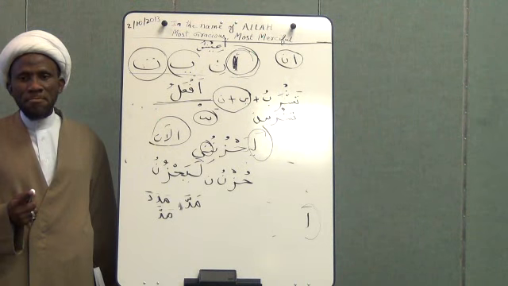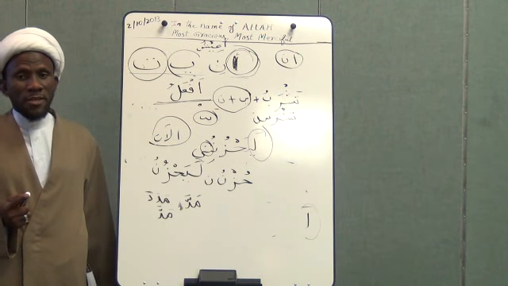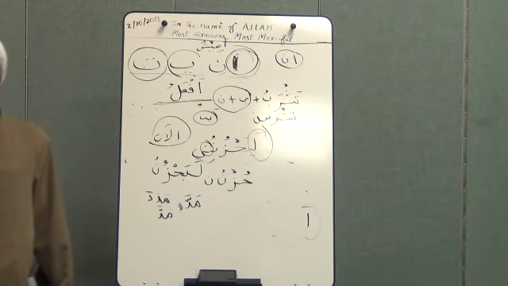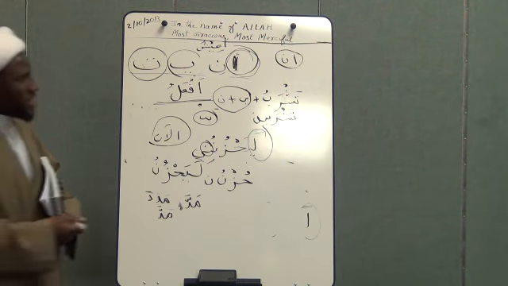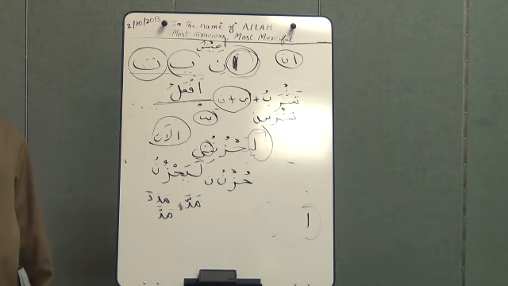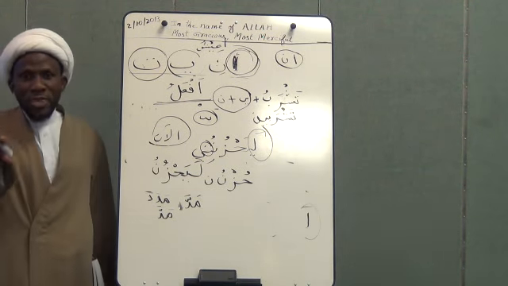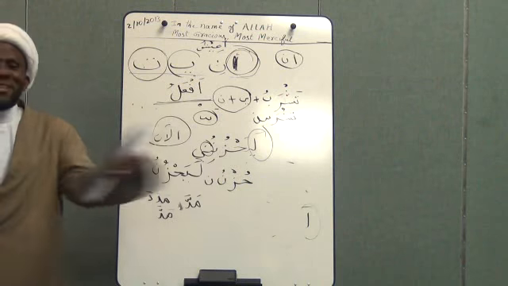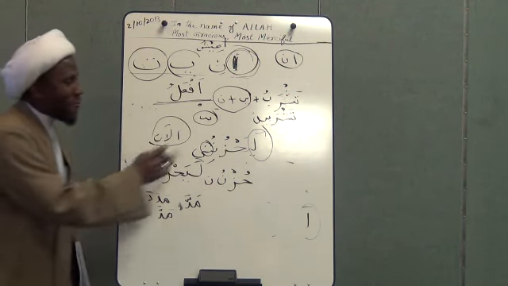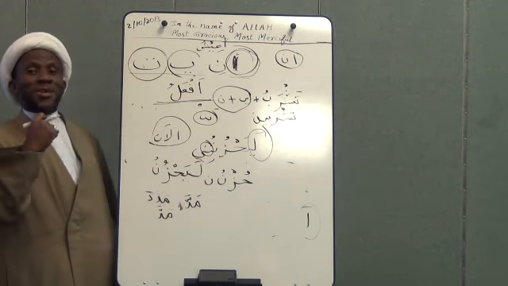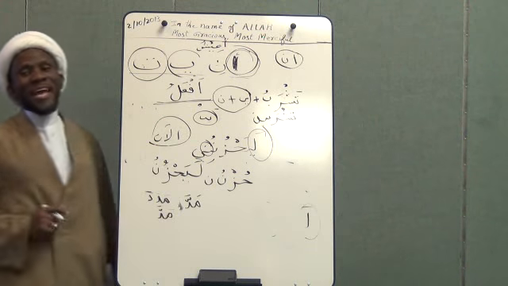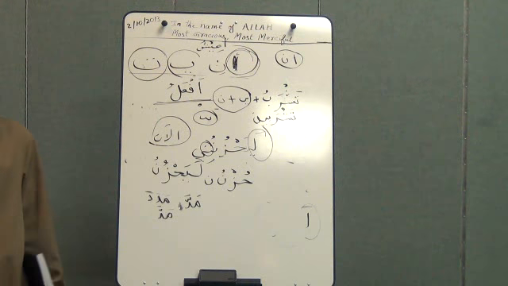But I thought it has to be separate, right? Which one? La yumbadhanna, because the noon is for emphasis. Yeah, so it should not be combined with the previous letter. Right? No. Yeah, if there is no other noon before it. Oh, okay. So if it's two separate letters, you can combine them. That's because everyone has their entity. But here, if you combine, then the noon of the tawkid is going to lose its entity. So that's why they have to stay separate, to show that they are different letters.